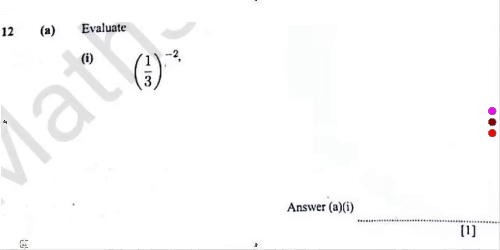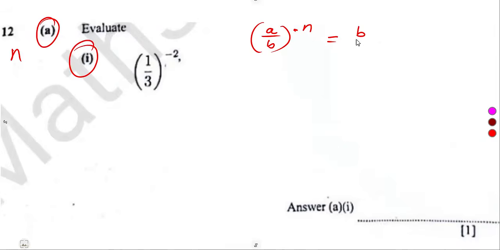All right, 12 we are given. On A, evaluate item 1 over 3 to the exponent of minus 2. So a fraction A over B to the exponent of negative n can be rewritten as B over A to the exponent of n.